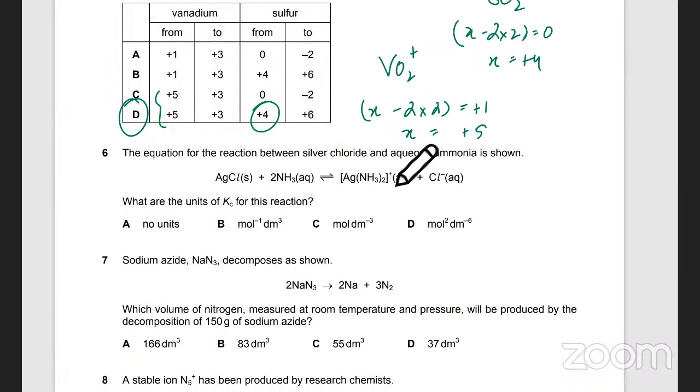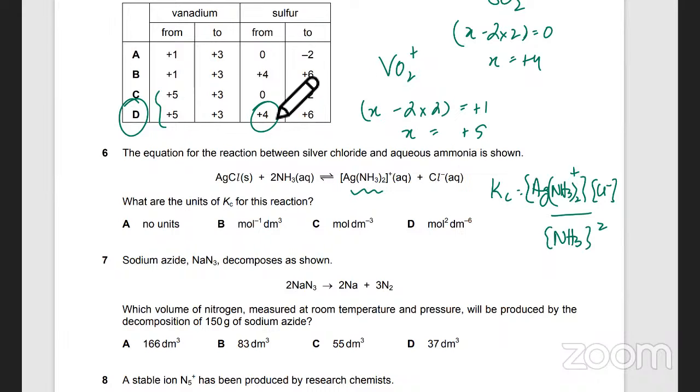What is the expression for Kc in this case? Kc क्या होता है? It's the product concentration divided by reactant concentration. So you've got Ag(NH3)2 plus concentration, and you've got Cl minus concentration, that's the product, divided by the reactant, which is NH3 concentration, that's going to be squared.